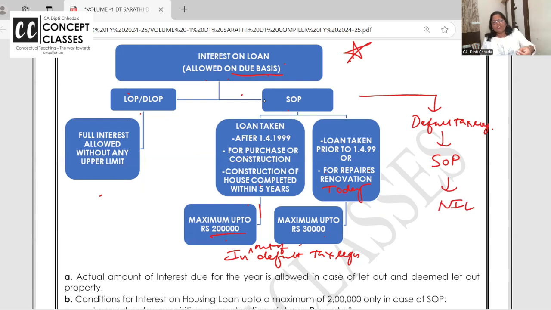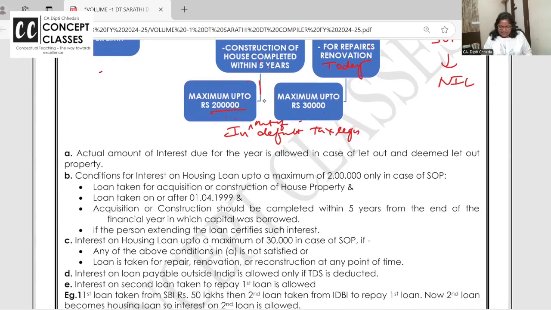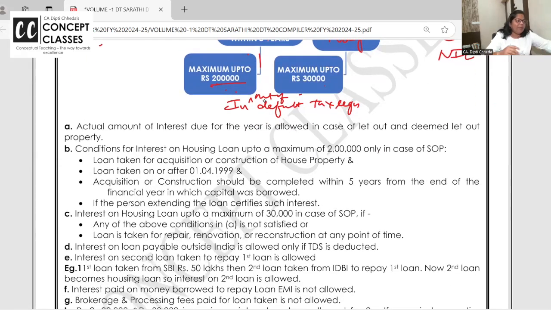Ma'am, up to 30,000, up to 2 lakh, nothing is available? I'm repeating, if you're filing your return in default tax regime, self-occupied property will all be nil. GAV nil, NAV nil, interest on loan nil, everything nil. Whereas for self-occupied property, in case you opt out of default tax regime and you take the loan for purchase and construction, 2 lakh. You take it for repairs and renovation, 30,000. Clear to all of you, right? Take your time and ask your doubts.